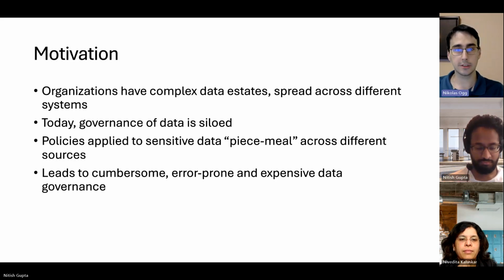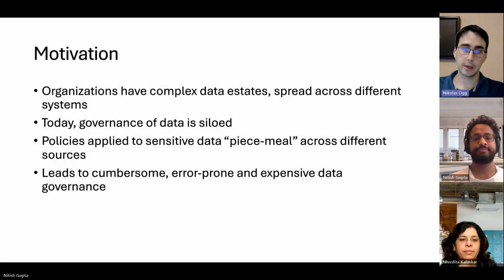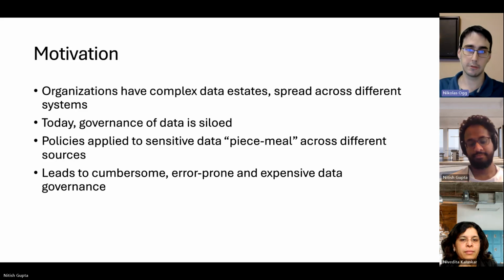And today, governance of that data is generally fairly siloed, and it's hard to apply policies to cover all these data sources, leading to various piecemeal policies in the different engines. And this leads to a cumbersome, error-prone, and expensive data governance system.